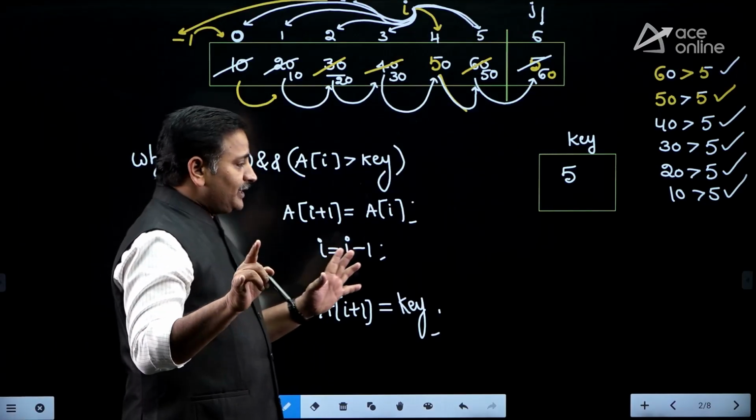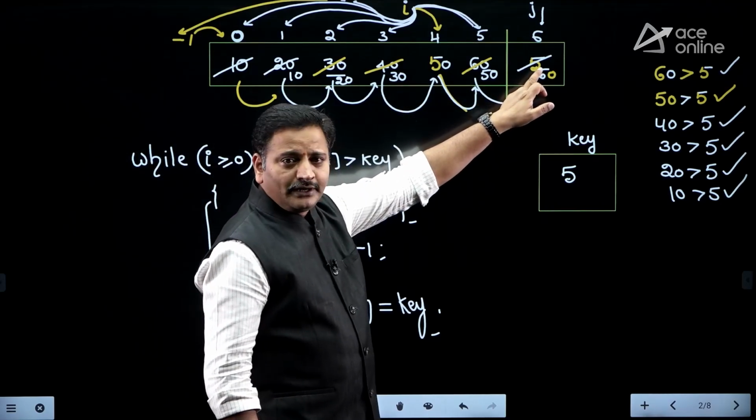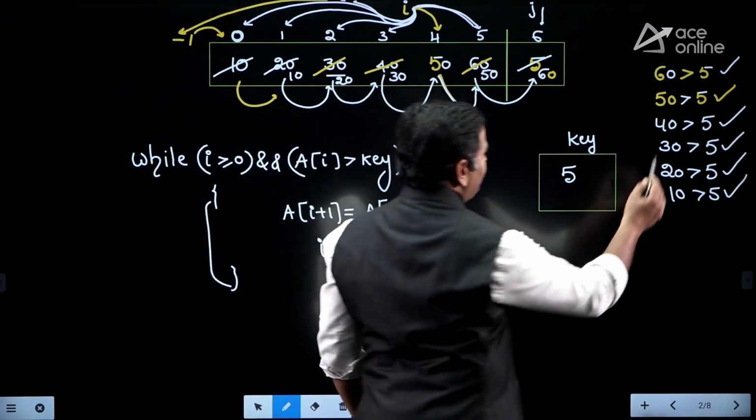Then, from the applications point of view, friends, observe: in order to find the location of 5, what type of comparison did I perform here?